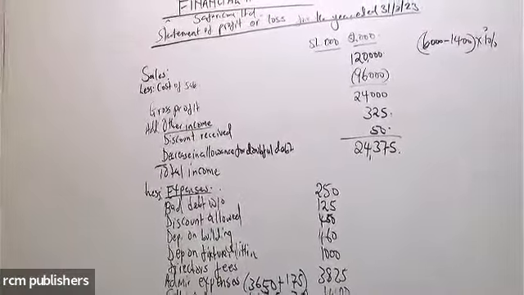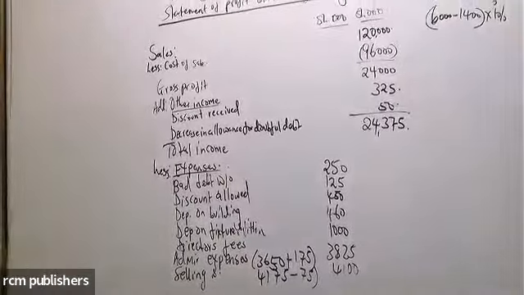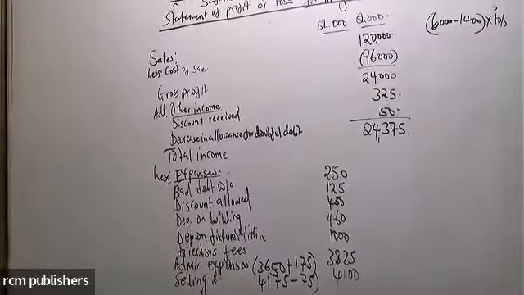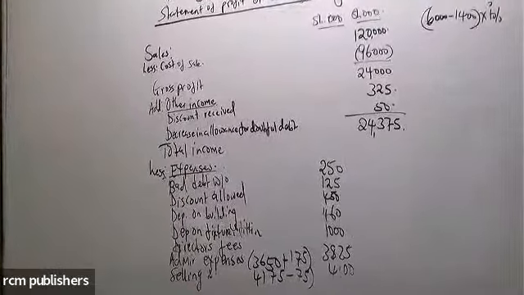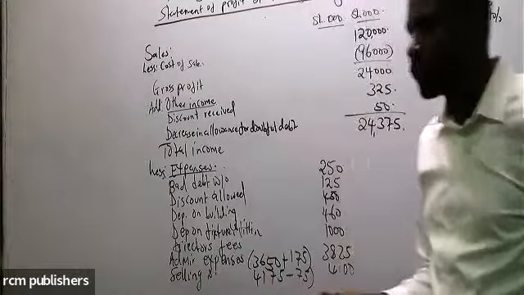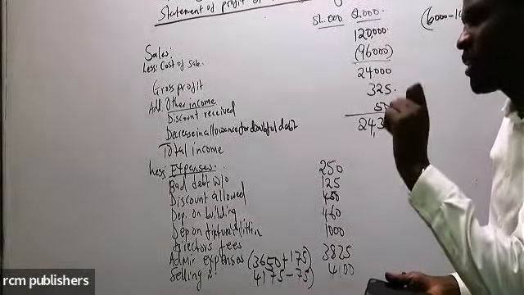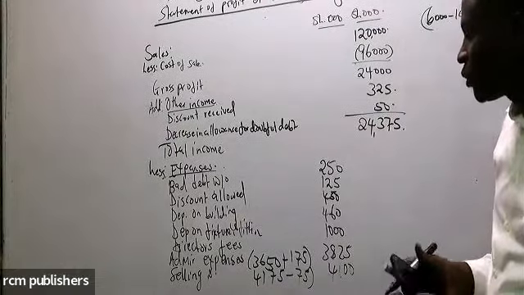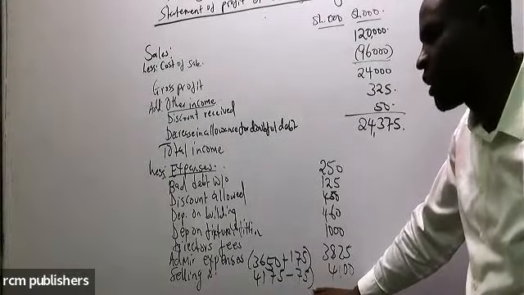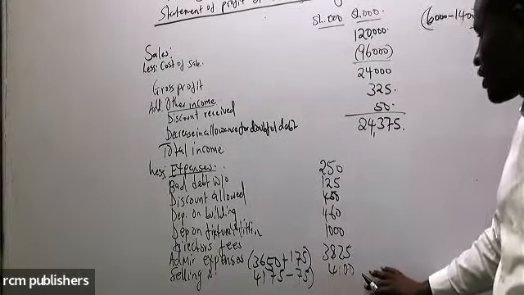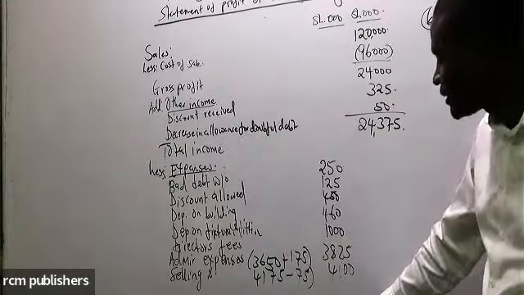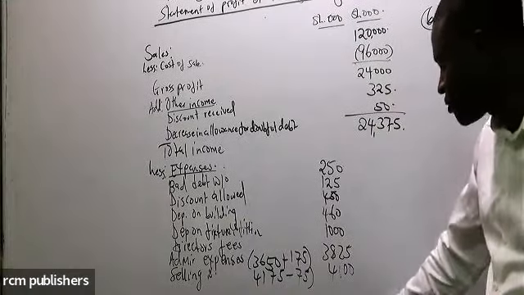But before then, I'd like to know whether you have written up to that point. Good. If you have, look for the remaining expenses, we have like two or three remaining. Put them down here and get the total expenses. Then from our total income less the total expenses, tell me what will be the income.